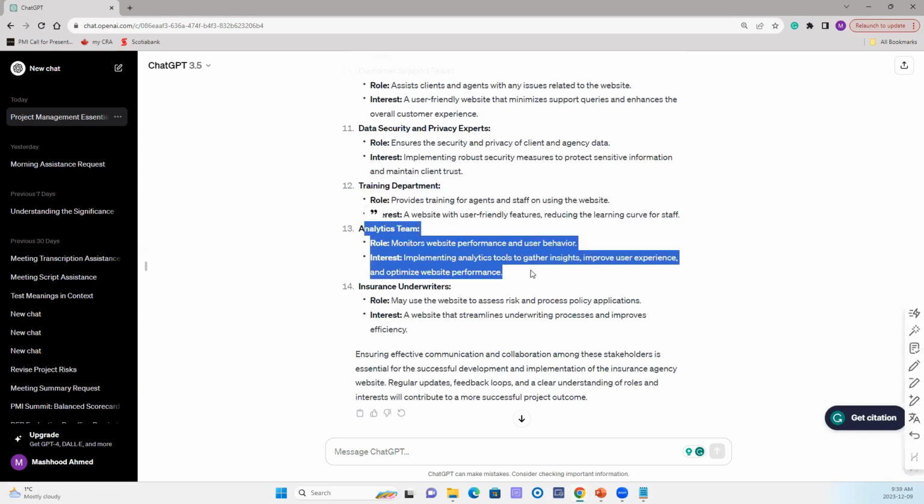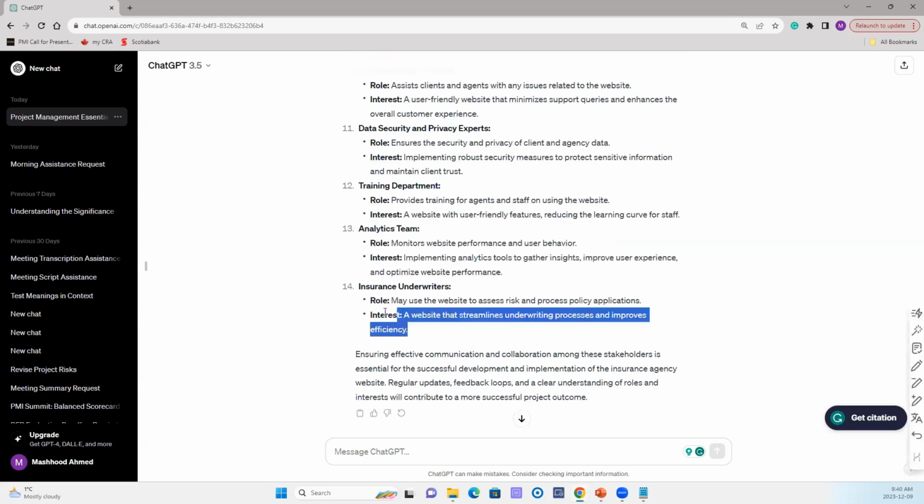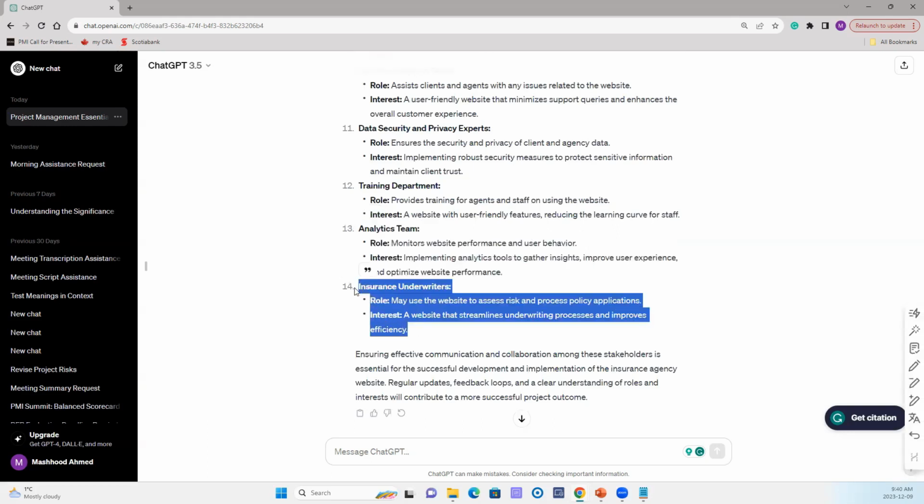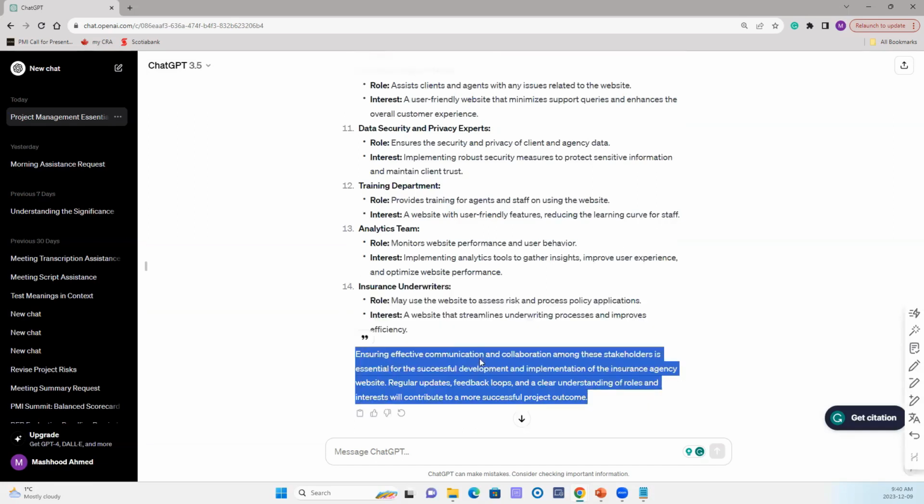You may also need analytical team. Think of these AI models as your assistant who can suggest, but as a project manager, you will decide what is relevant and what is not relevant to your team. Analytical team, maybe you do not need it, maybe you already have it, so you can decide. And then insurance underwriters. Insurance underwriters help provide the policy details, so they are an important part of the insurance agency, but are they required for the website development? Maybe, maybe not, right?